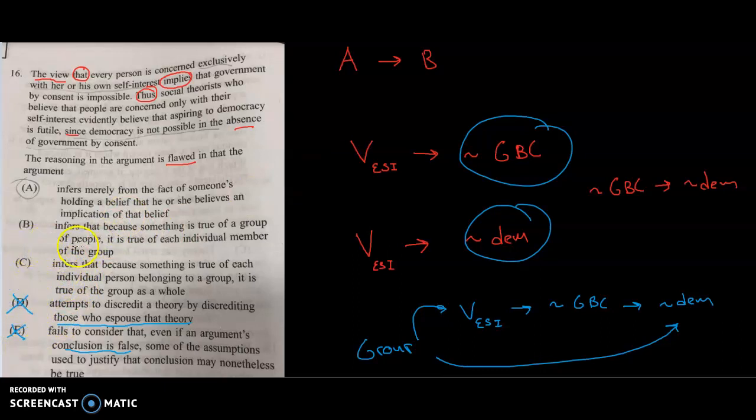That's out. C infers that because something is true of each individual person belonging to a group, it is true of the group as a whole. Well, okay, let me just pause here for a second. First off, that's not really a fallacy there. If it's true that everybody in my team is wearing a red shirt, then it's completely logical to say that the group wears red shirts. I mean, that's not a flaw.